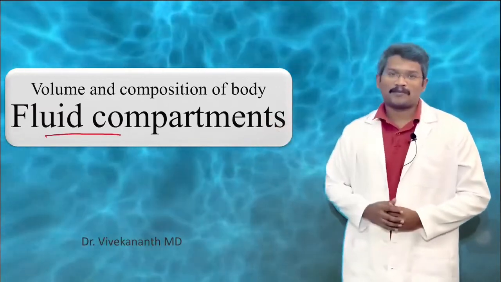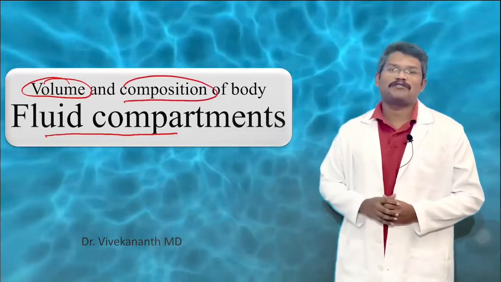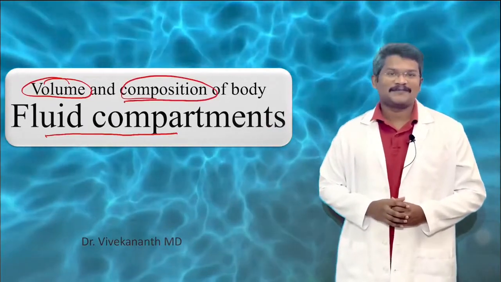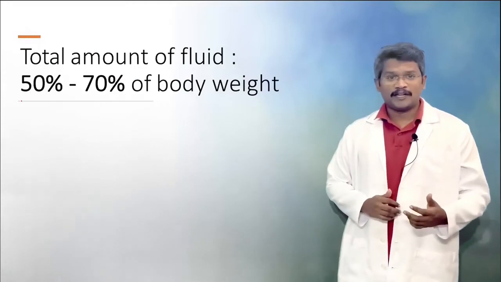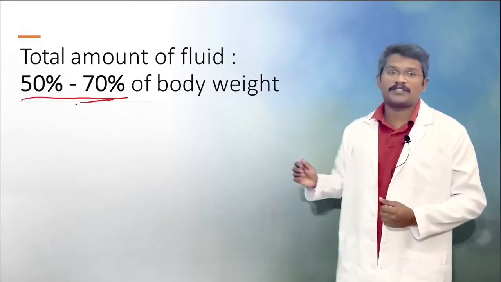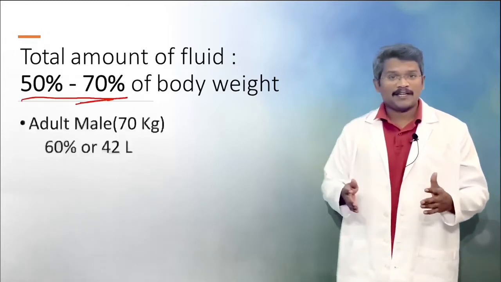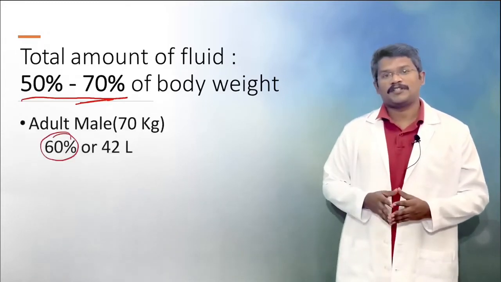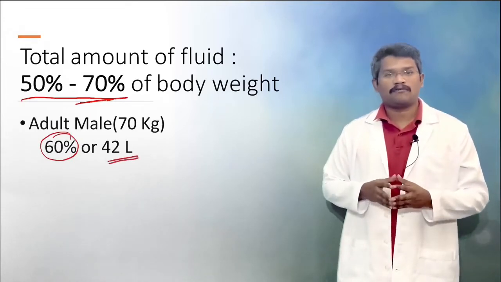Body fluid compartments. We are going to discuss the volume and the composition of the body fluid compartments. The total amount of fluid in the human body is about 50 to 60% of the total body weight. In an average adult male, it's about 60%. So in a 70 kg man, it's about 42 liters of fluid.